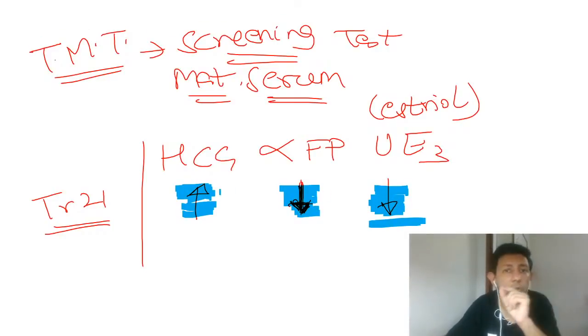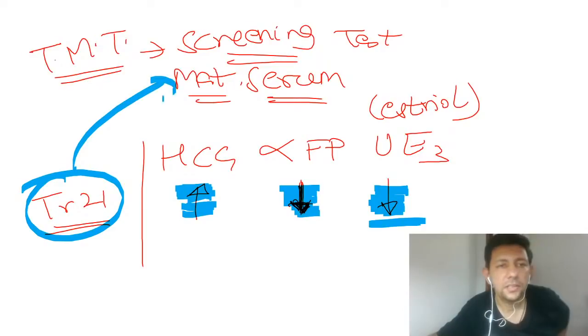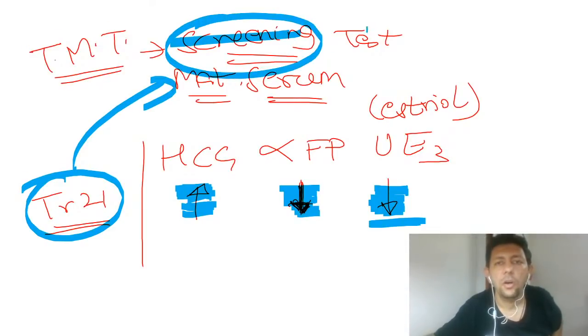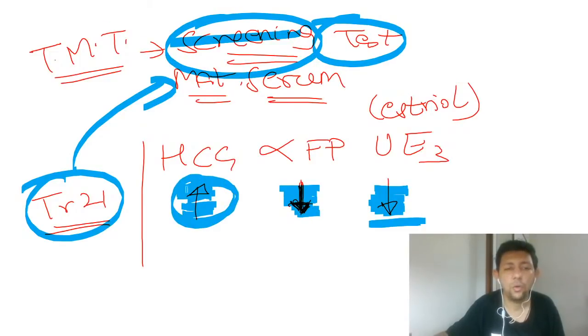Please understand, it is not confirmatory. It is a doubt that the baby may have Down syndrome. It is a screening test, not a confirmatory test. The most important word on the board is that it is a screening test. It is not 100% confirmatory. So HCG arrow up, other two arrow down. Please keep this in mind.